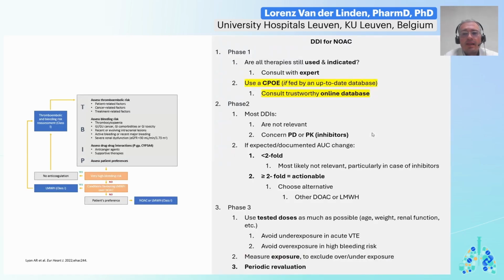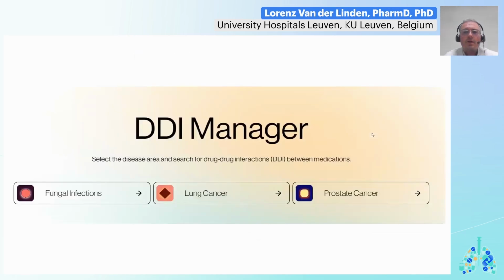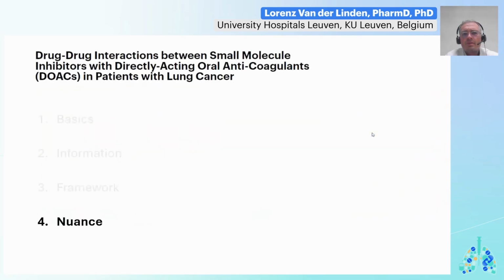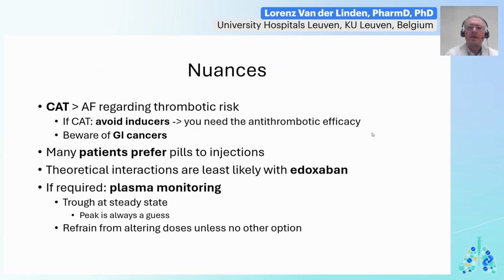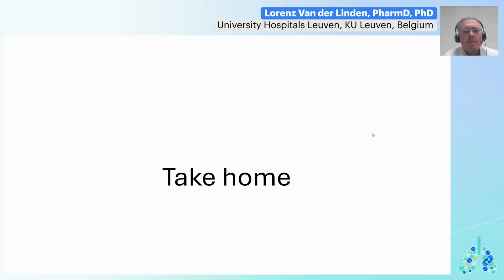Regarding those databases, I'd like to add that all published work is easily dated. For example, you can see here the table from the ESC guideline, not interactive, no background literature, difficult to use. What then to use? Well, you have multiple options, for example, the DDI manager as seen here. I've added some additional nuance, but this is just additional information. Most importantly, also taking into account the limited time, I'd like to go to the take-home messages,